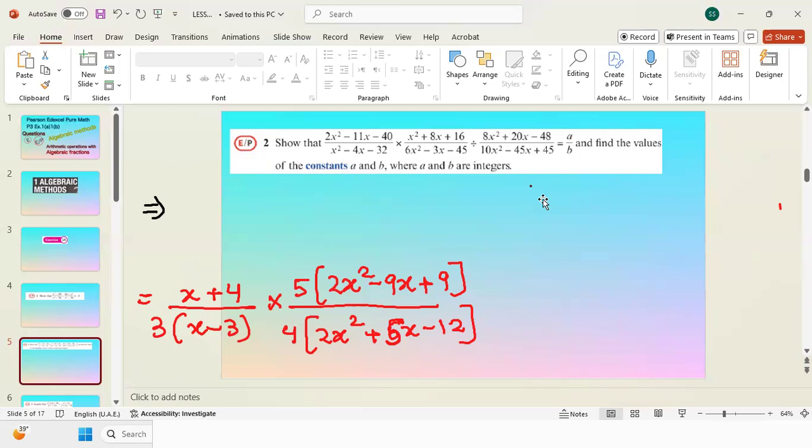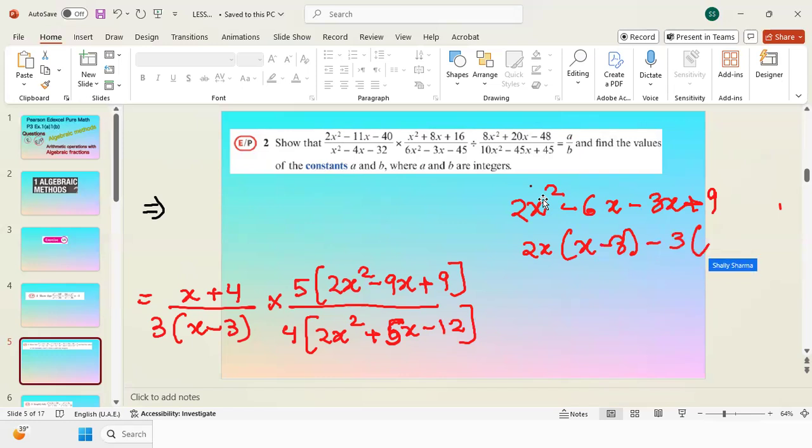So factorization, same process we will continue. The first step is we have 2x squared minus 9x plus 9. So it will be 2x squared and we have minus 9x, so it will be minus 6x minus 3x plus 9, which is going to give me 2x times x minus 3 minus 3 times x minus 3.